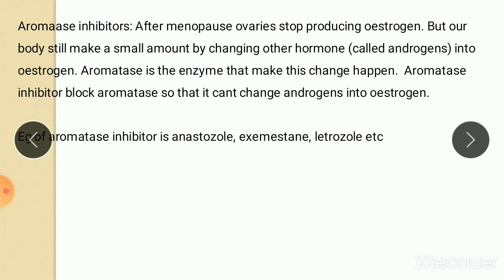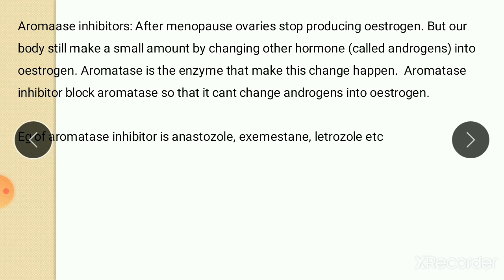But after menopause, there is no production of estrogen by the ovaries. But our body makes this estrogen by using another hormone called androgen. So our body makes the estrogen from the androgen, and this making of estrogen from androgen is catalyzed by the enzyme called aromatase. In other words, aromatase is the enzyme which is responsible for conversion of androgen into estrogen.